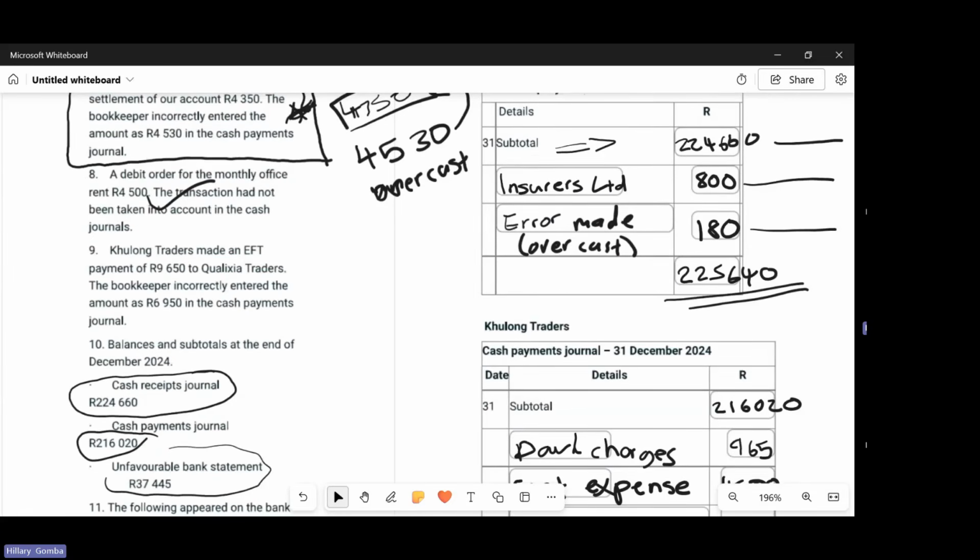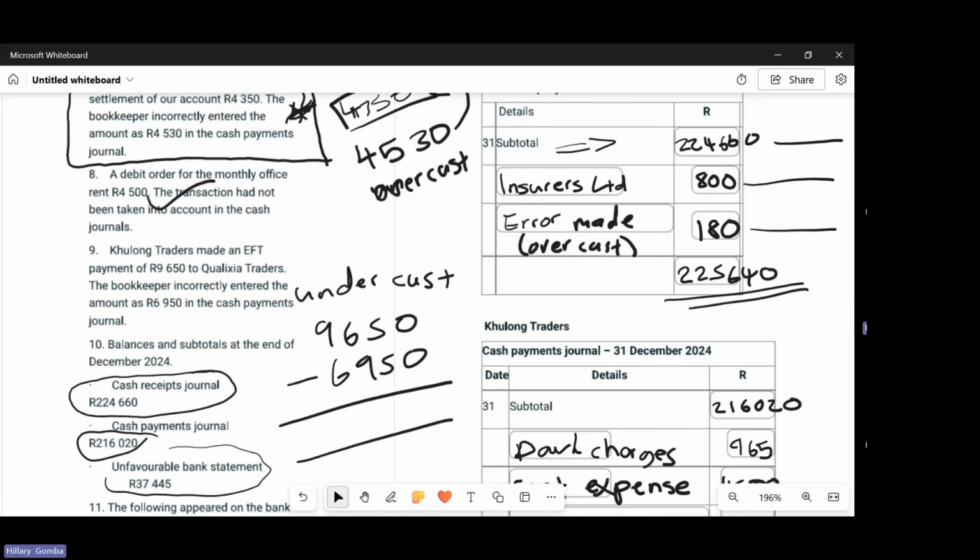And then number 9 says, Kulong Traders made an EFT payment of 9,650 to Qualixia Traders. The bookkeeper incorrectly entered the amount as 6,950 in the cash payments journal. So this one is an undercast. In an undercast, you record it in the same transaction that it occurred. So you say 9,650 minus 6,950, which I'm getting 2,700.